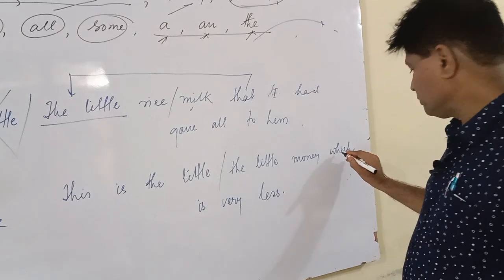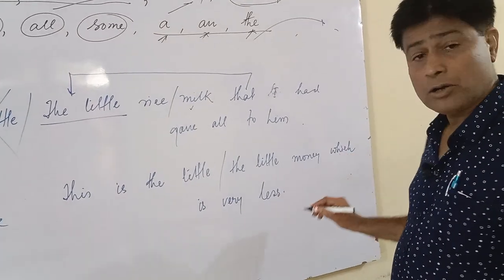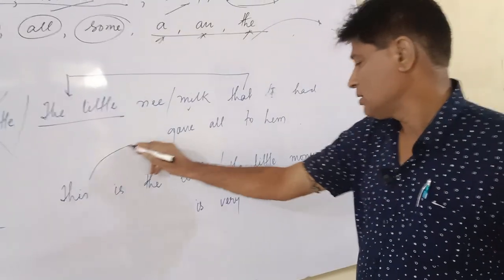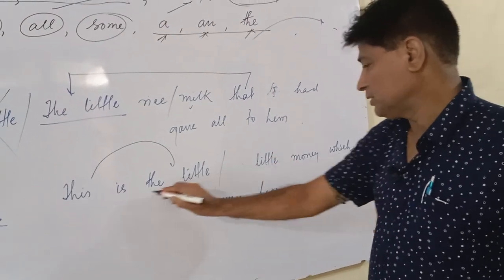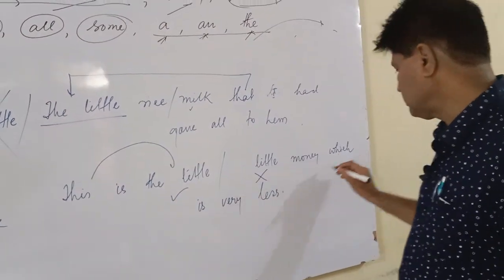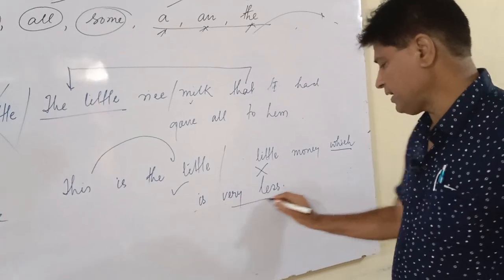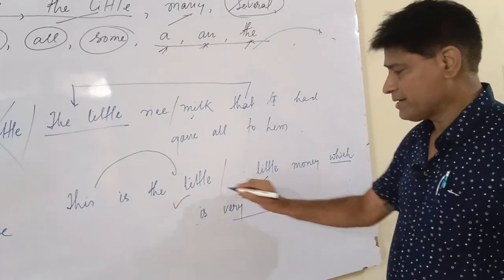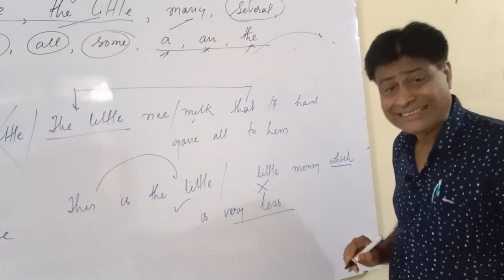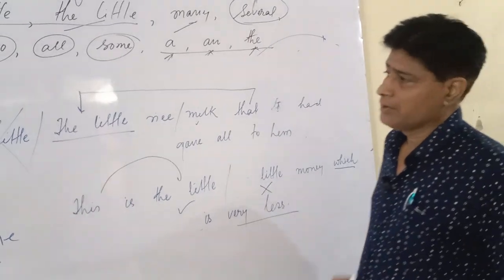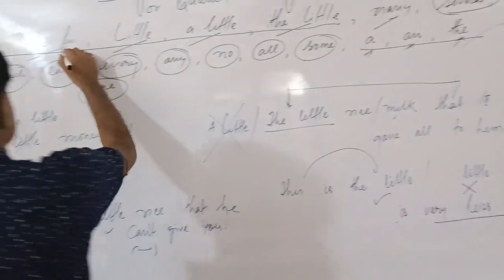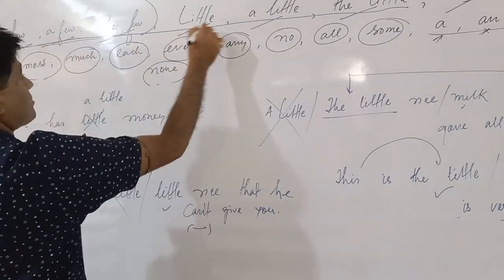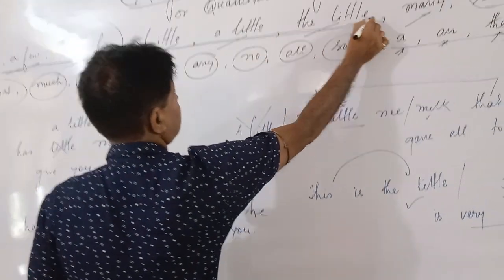Here in this which defines a clause, you have to use the little, not a little. The little money which is very less. Clear? Thank you for understanding few and the few as countable adjectives and the little, a little, the little